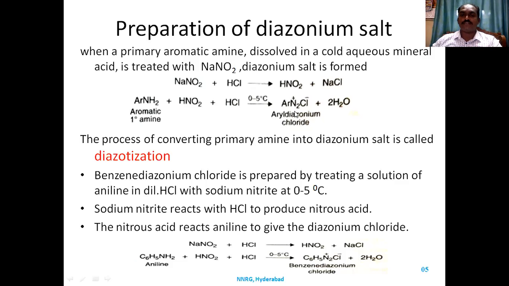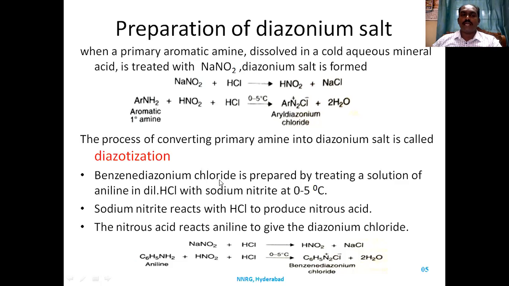and they are short-lived. That is the reason that as soon as you form arene diazonium salt, we need to go for the other reactions very fast, because this is very unstable and will not stay for a longer time. The process of converting primary aromatic amines into diazonium salt is called diazotization.